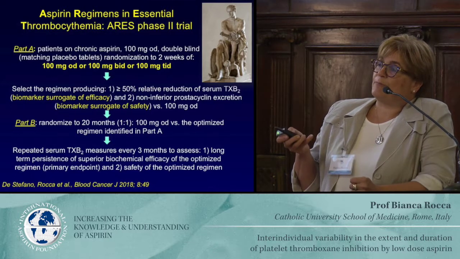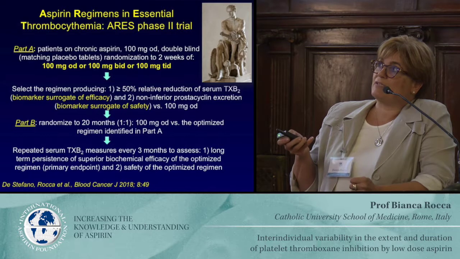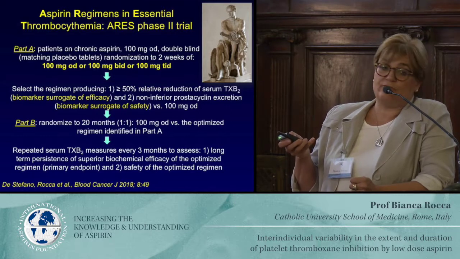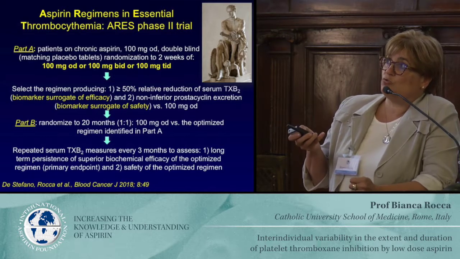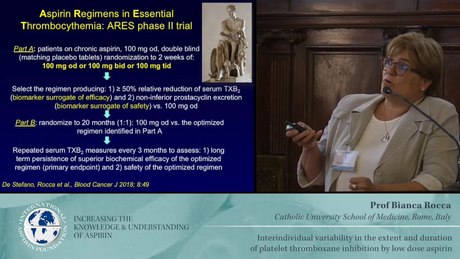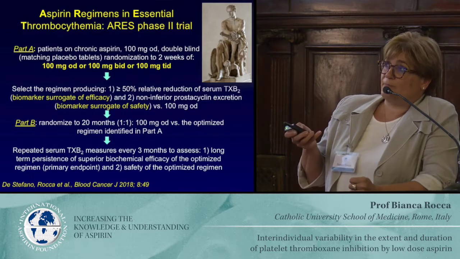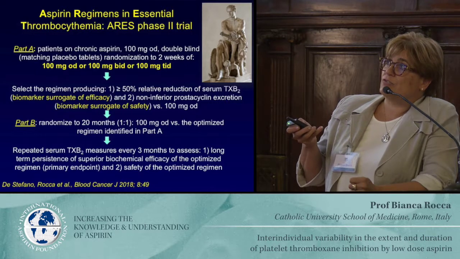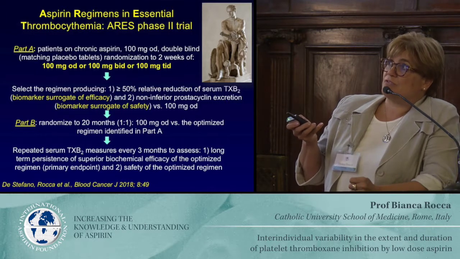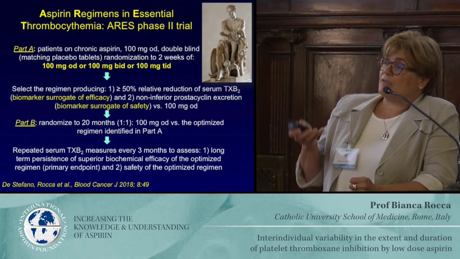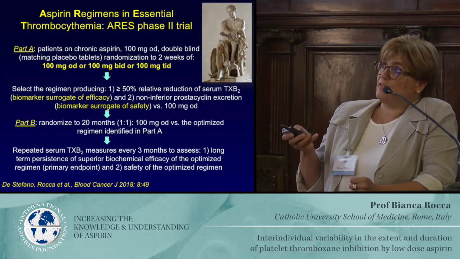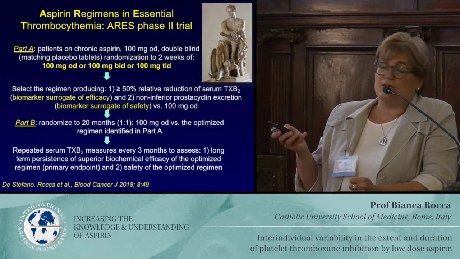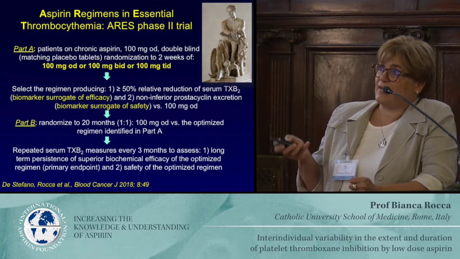The primary endpoint of this part 1 was a surrogate of efficacy, serum thromboxane B2, with a hypothesis of at least 50% relative reduction of BID versus once daily or TID versus BID. And we had a biomarker surrogate for efficacy, which was urinary prostacyclin.